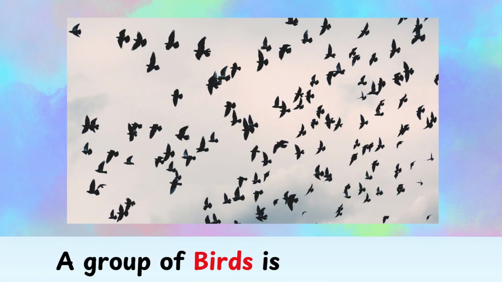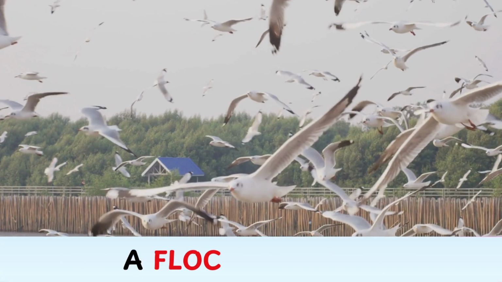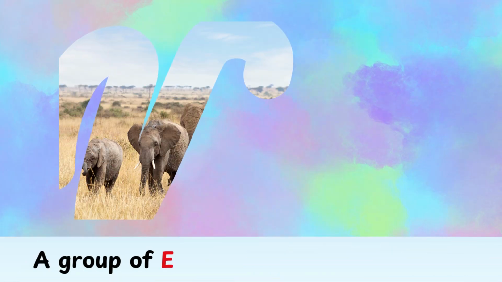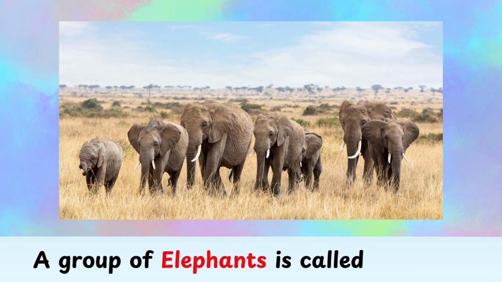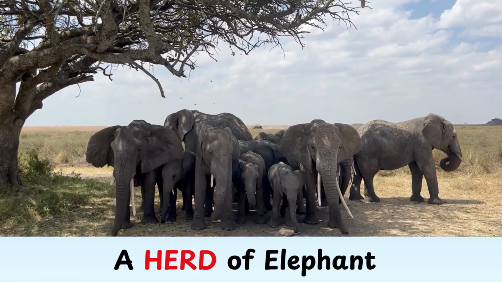Birds. A group of birds is called a flock. Here comes a flock of birds. Elephants. A group of elephants is called a herd. So we are seeing a herd of elephants.